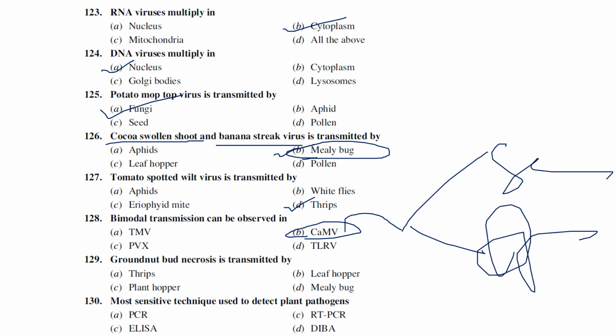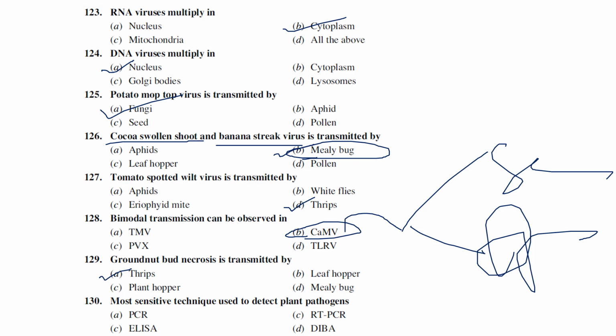Okay, so the groundnut bud necrosis virus is transmitted by. This question is a very important one. It was asked repeatedly many times, not in NET but in other exams. Whatever the exam is, it remains an exam, right? So groundnut bud necrosis is transmitted by thrips.